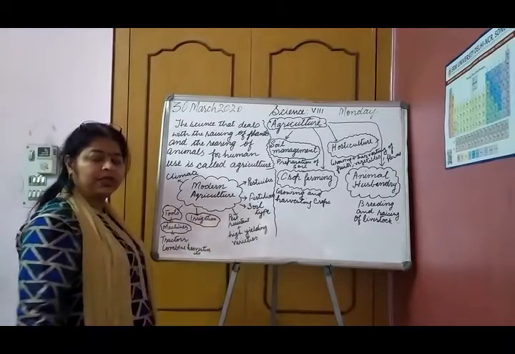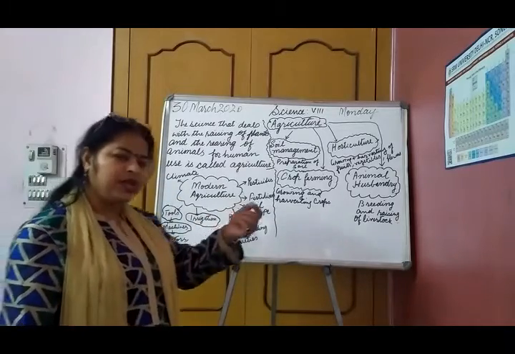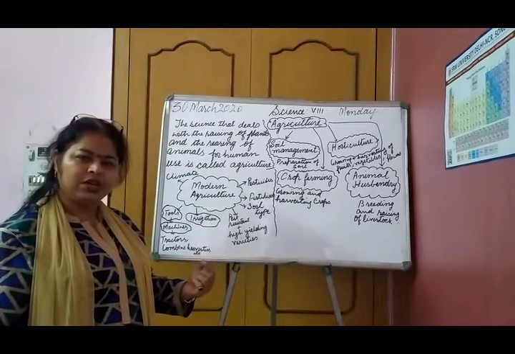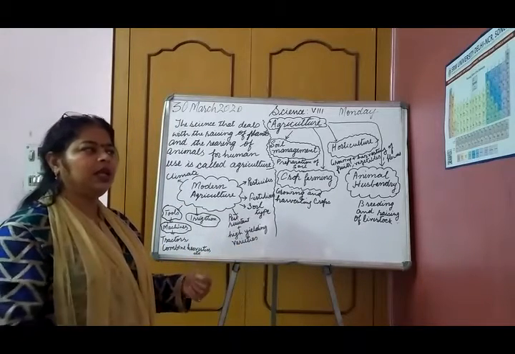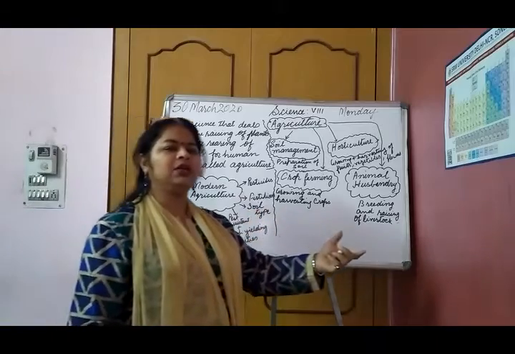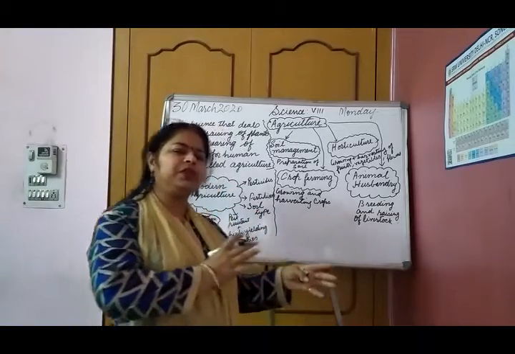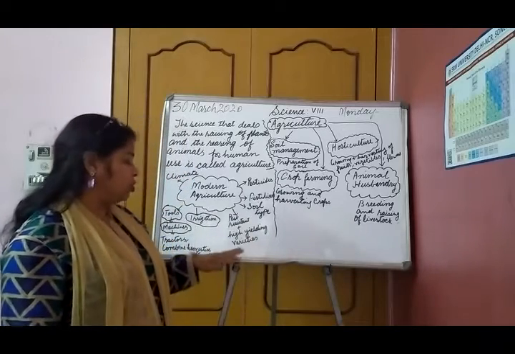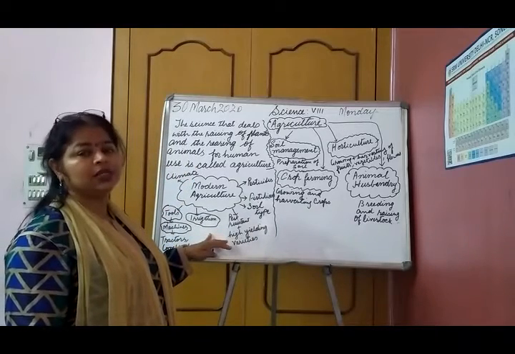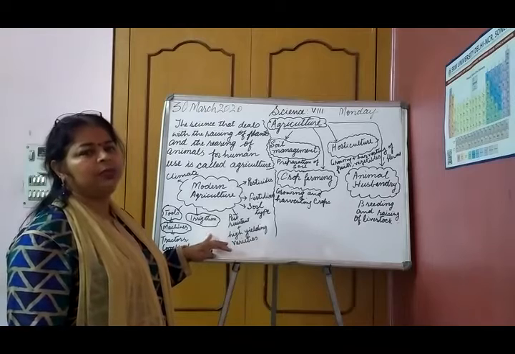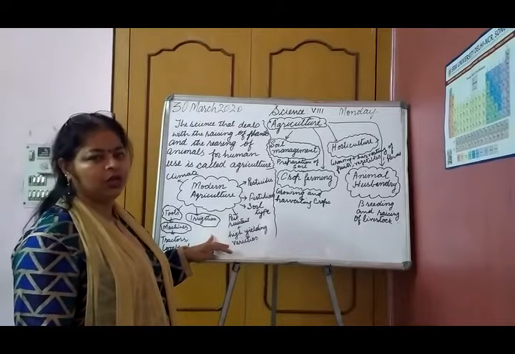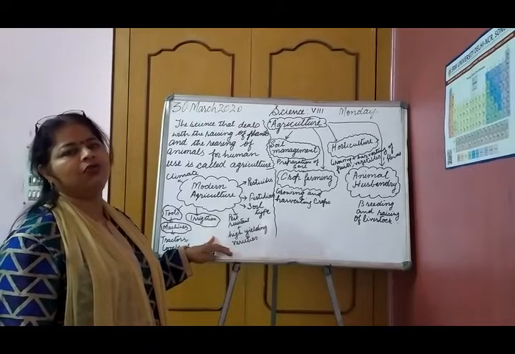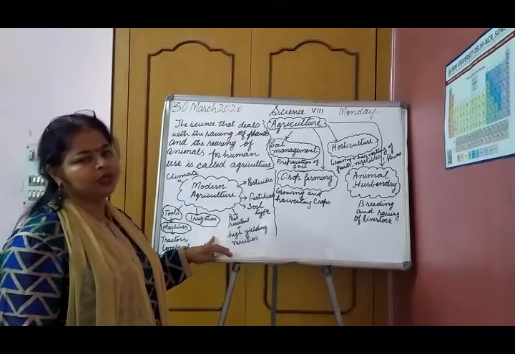Then irrigation methods. Various irrigation methods have been used, like sprinkler irrigation and drip irrigation, just to minimize the loss of water. If we talk about the ancient method, the water was flooded in the fields and the water was wasted as well. So nowadays we are using methods which minimize the loss of water, and appropriate irrigation of crops is going on.